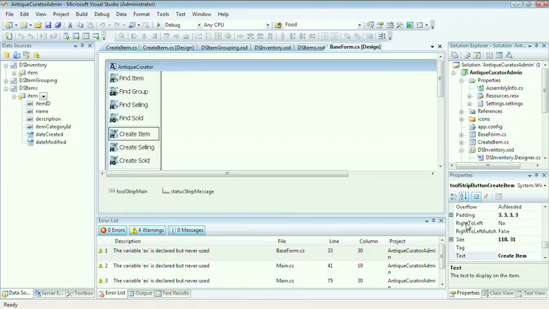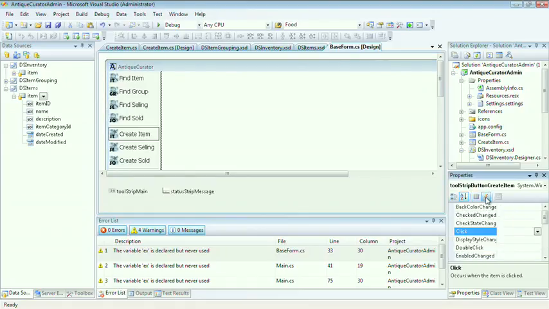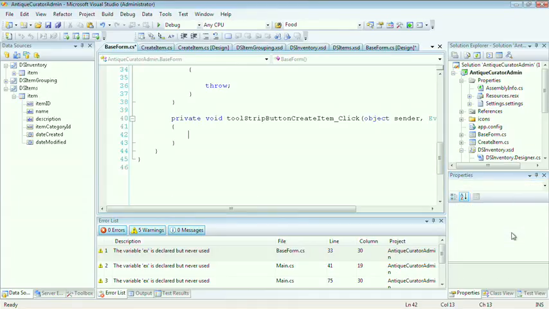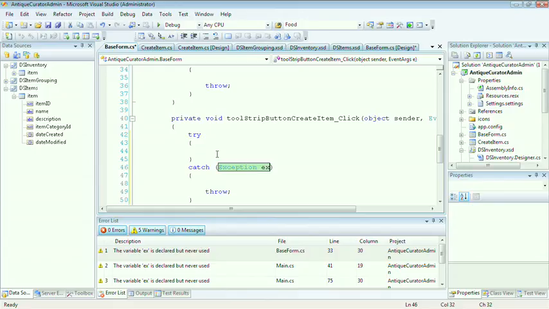On the right-hand side in the Properties window, select the lightning bolt to get to the events. Double-click on the click event. Just like Visual Basic, the first thing we want to do is add a try-catch handler. Type in try and hit the tab button twice to automatically generate a try-catch handler. For the exception object, let's create a variable called EX.